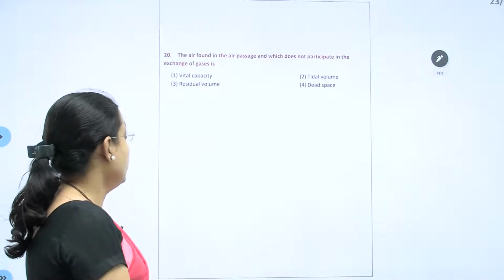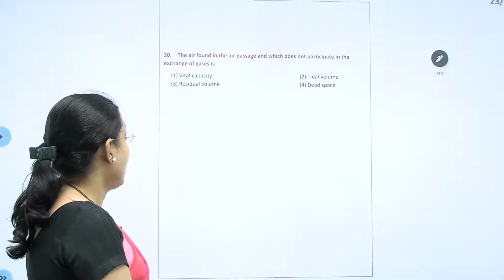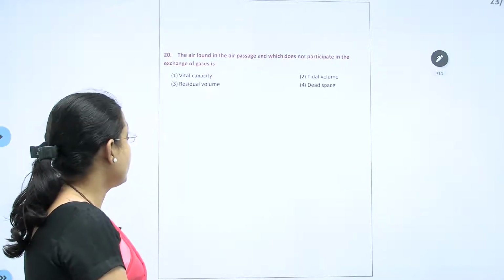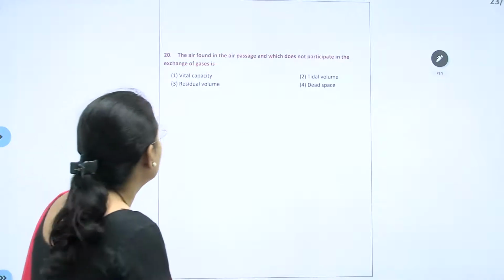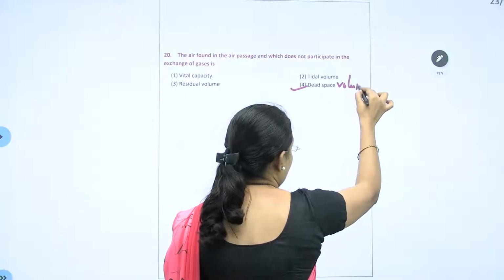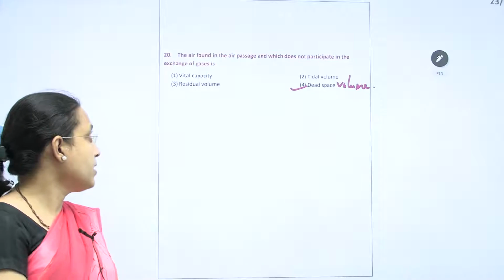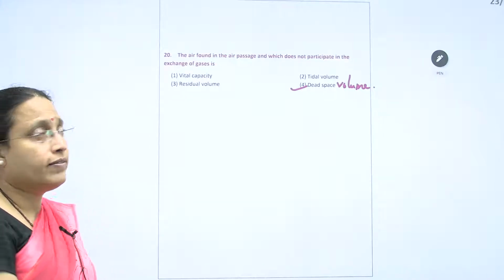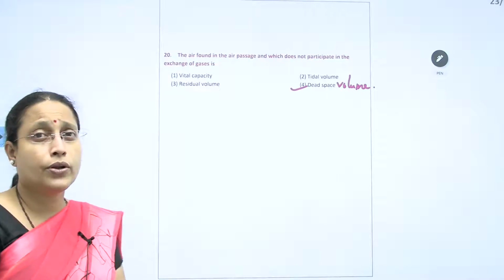Air found in the air passage which does not participate in exchange of gas is called, a term we should know, dead space volume. Vital capacity, you know, tidal volume, you know. What is residual volume?